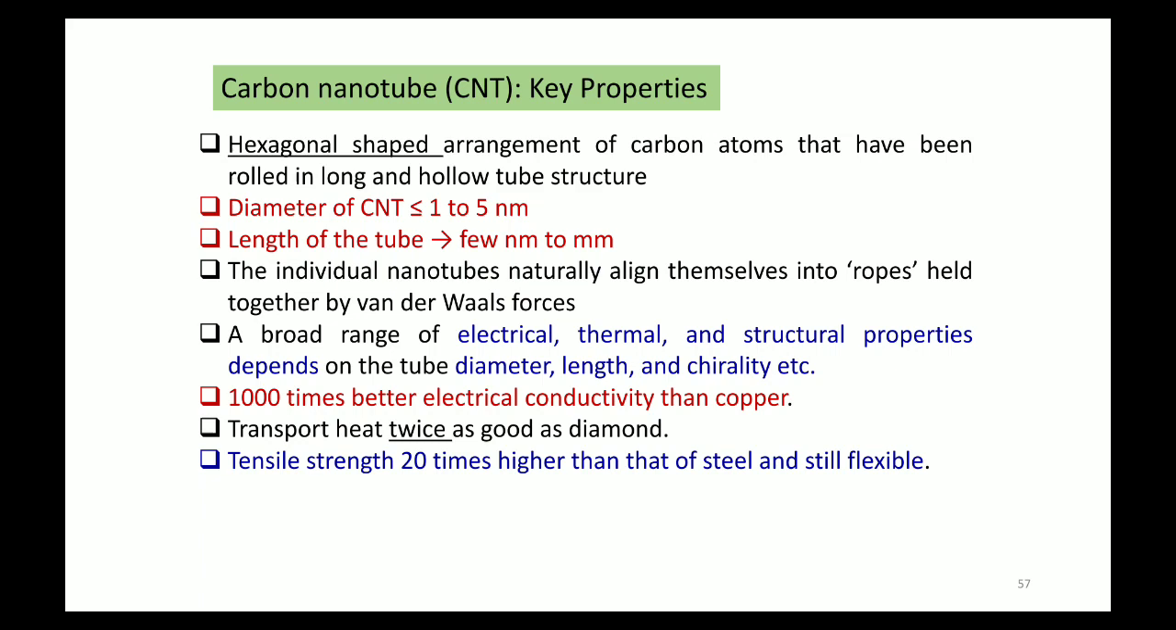The tensile strength is 20 times higher than that of steel, and still it is flexible. Its strength is 20 times higher than steel. See the wonders of carbon nanomaterials. At the same time it is 20 times stronger than steel, and at the same time it is flexible. How is it possible? It is possible only at the nanoscale.